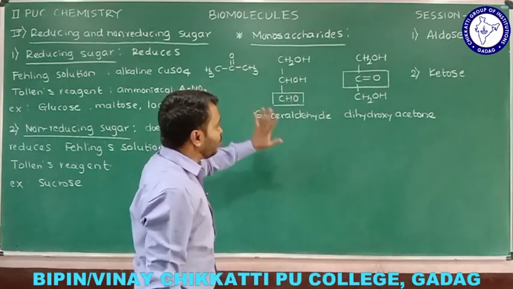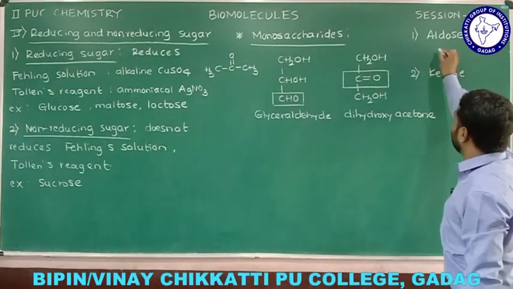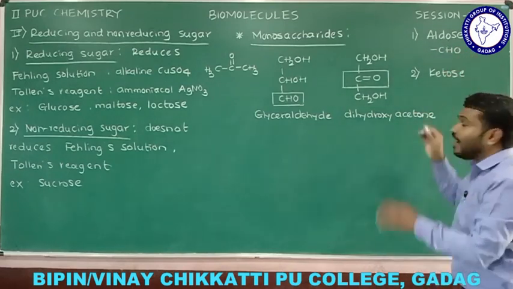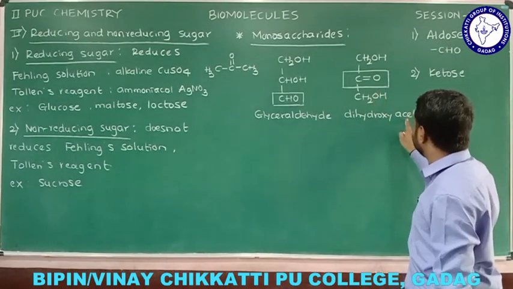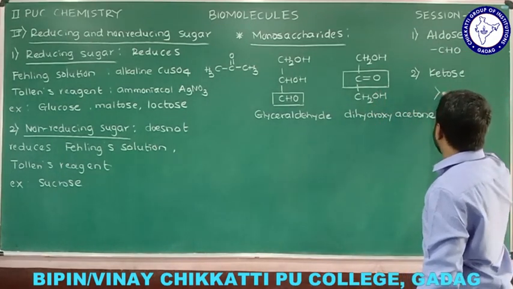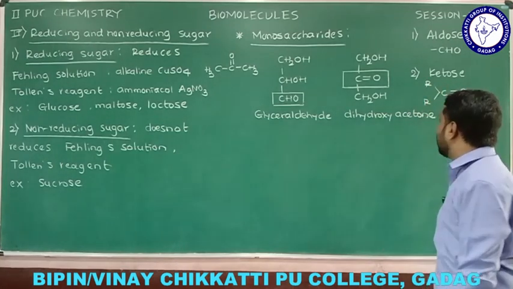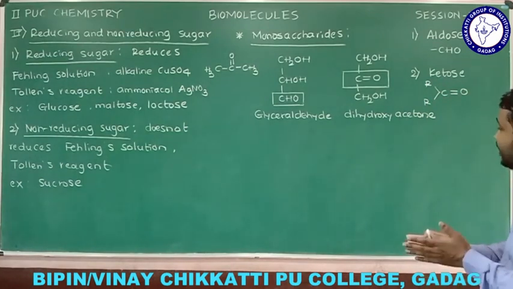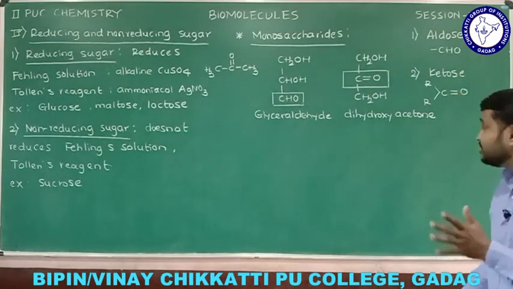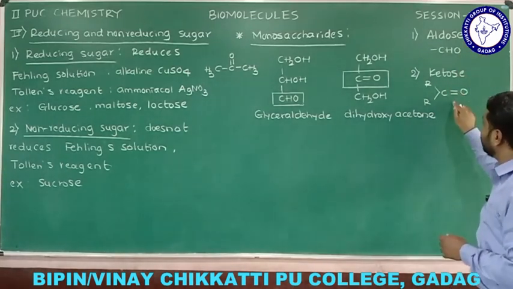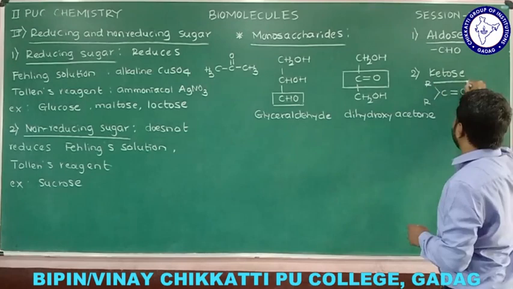So in the monosaccharide, if the functional group is aldehyde, that we call aldose. Remember, in aldose we are going to observe aldehyde as a functional group. Whereas in case of dihydroxyacetone, that is an example for ketose, and you are going to observe what is that? Ketone. Of course you can consider any two alkyl groups here. So a monosaccharide which consists of aldehyde, that we call aldose. The monosaccharide which contains ketone as a functional group, that we call ketose, and that's why the name we have, what is that? Aldose and ketose.